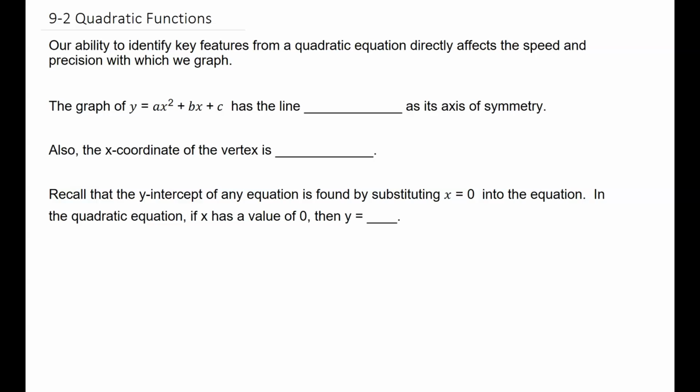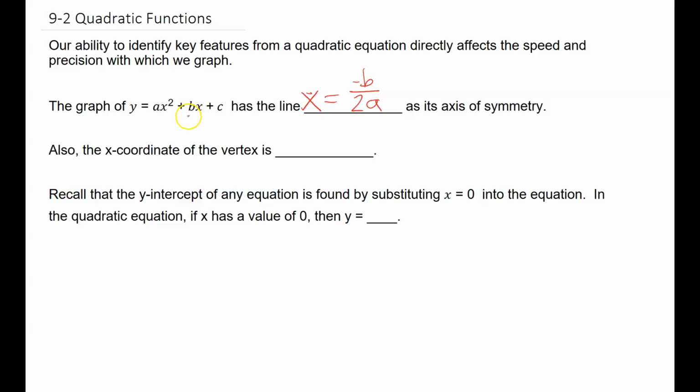Today we start lesson 2 of chapter 9, which is called Quadratic Functions. Now, our ability to identify key features from a quadratic equation directly affects the speed and precision with which we can graph. So, the graph of y equals ax squared plus bx plus c has the line x equals negative b over 2a as its axis of symmetry.